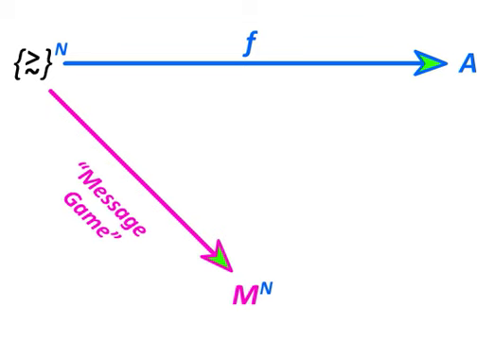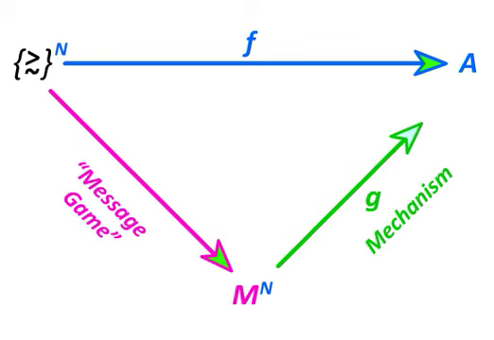So instead of asking individuals for their tastes, knowing that they have an incentive to underreport their desire for public goods in order to free ride on others, we will design a message game where individuals send a message about their tastes that the mechanism designer then uses in the next stage of the mechanism. The mechanism itself is then simply a function g that takes the messages that have been collected and translates them into one of the outcomes from the set of possible outcomes A.